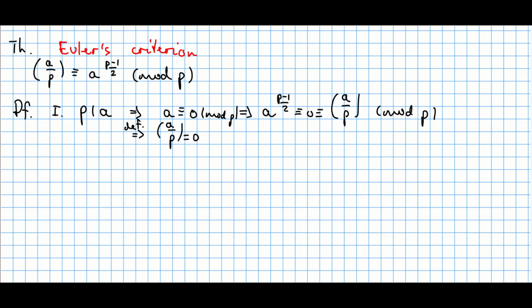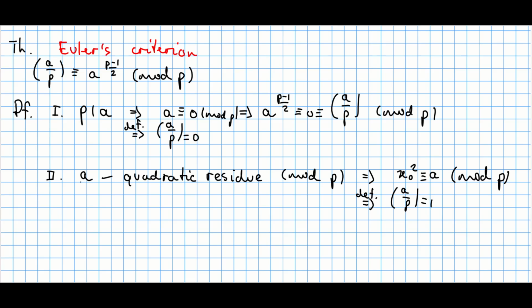Therefore, if you raise both sides to the power of P minus 1 over 2, this is still going to be congruent to 0. But notice that 0 is just this Legendre symbol, so you can plug here, and you get the same equation modulo P as right here. The next case describes the following. When A is a quadratic residue modulo P, it means that this Legendre symbol is equal to 1.